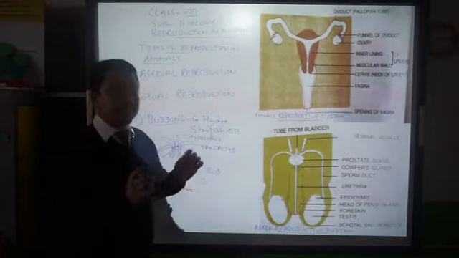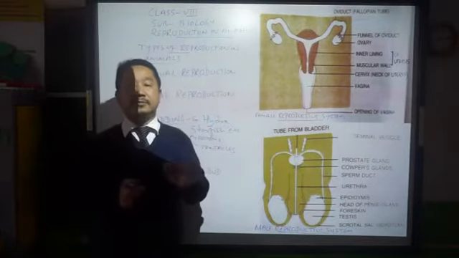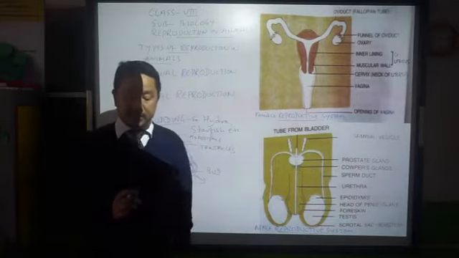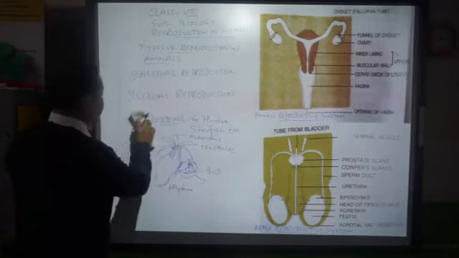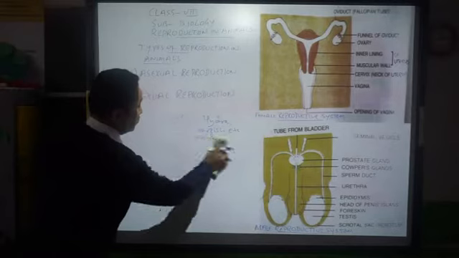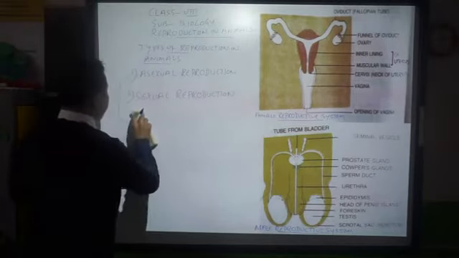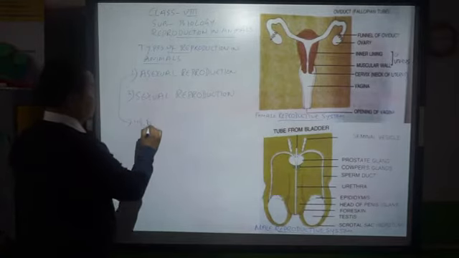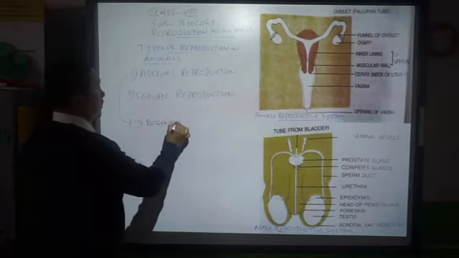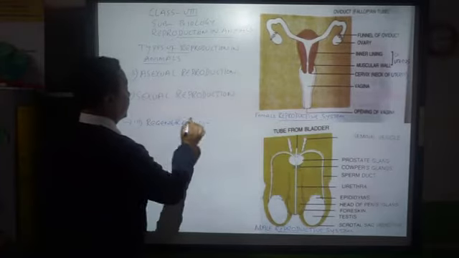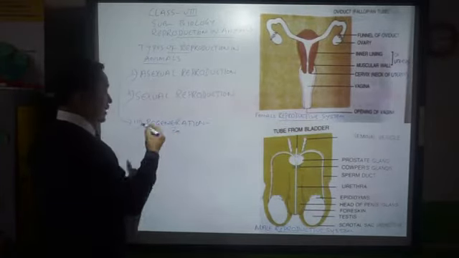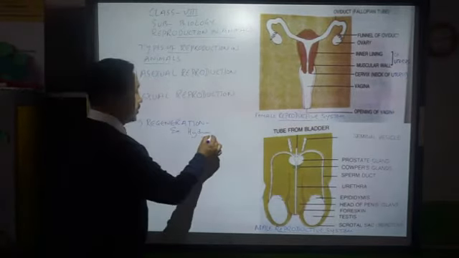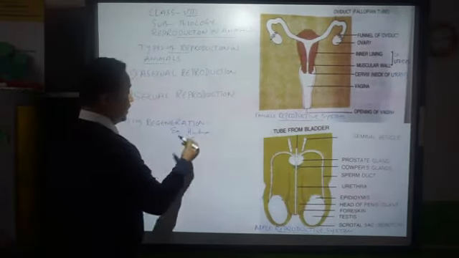In a very simple creature, in a very simple animal, this budding is possible, which is one of the asexual reproductions in animals. Then the third one we have is regeneration. Another asexual reproduction we can see. Regeneration, for example, you can see in hydra. One hydra can show the regeneration.